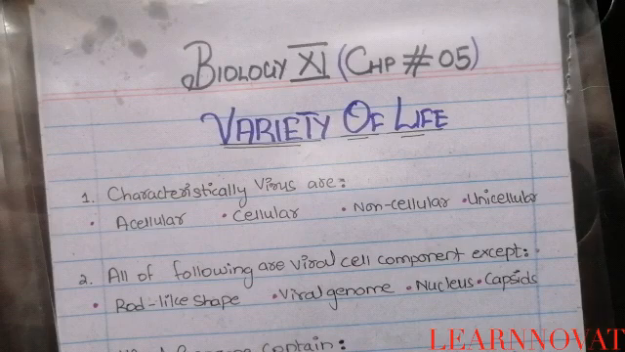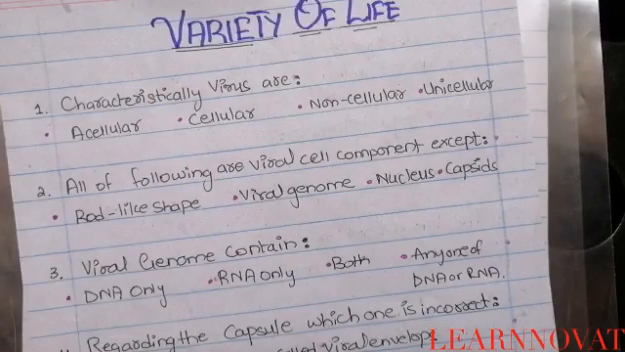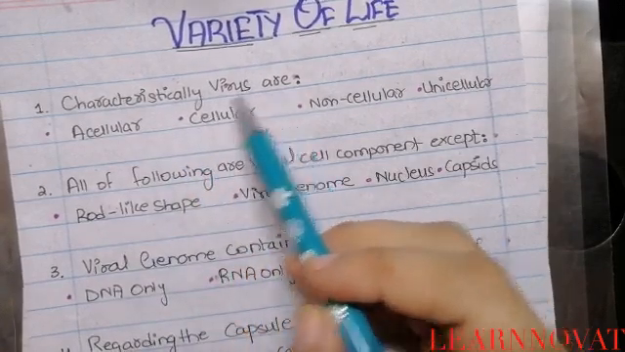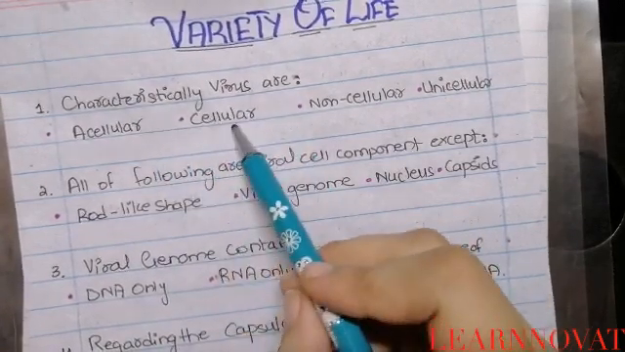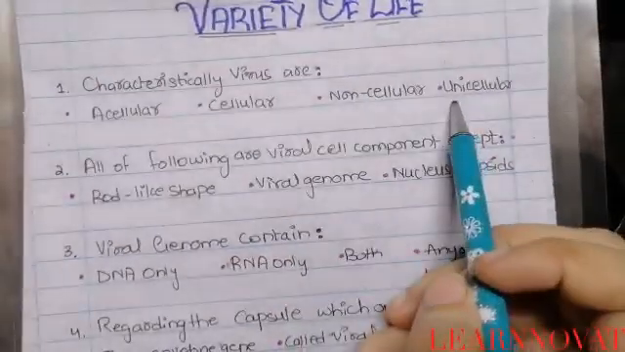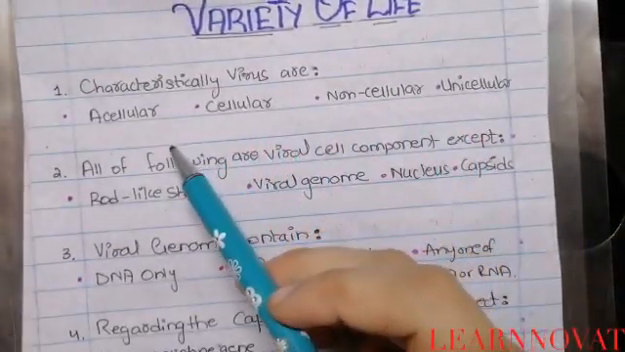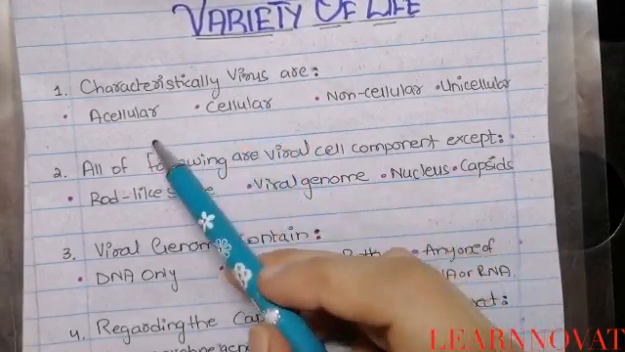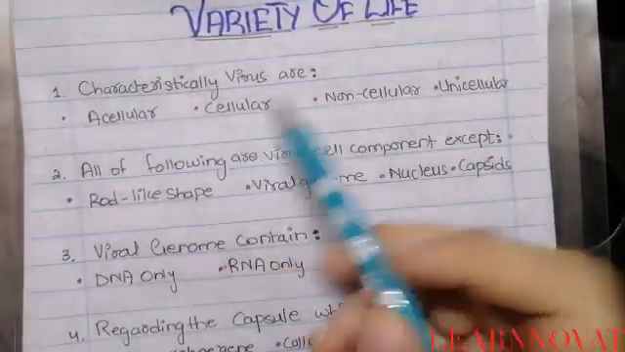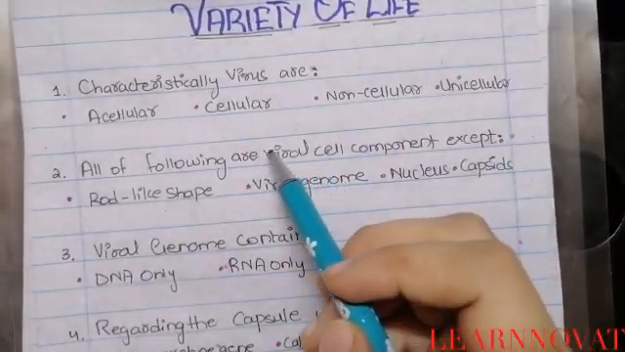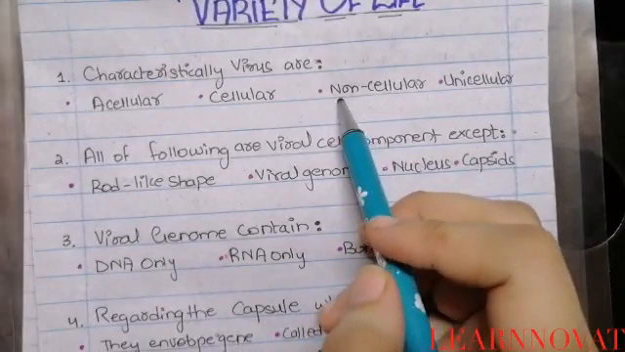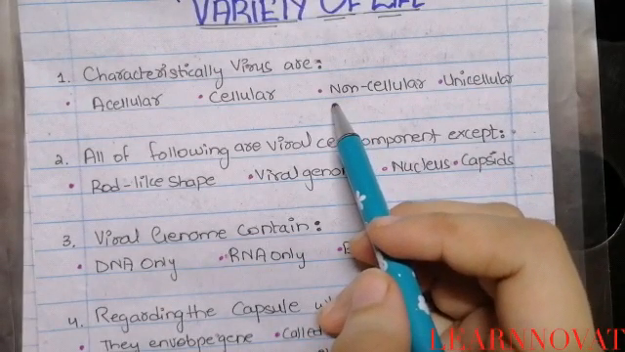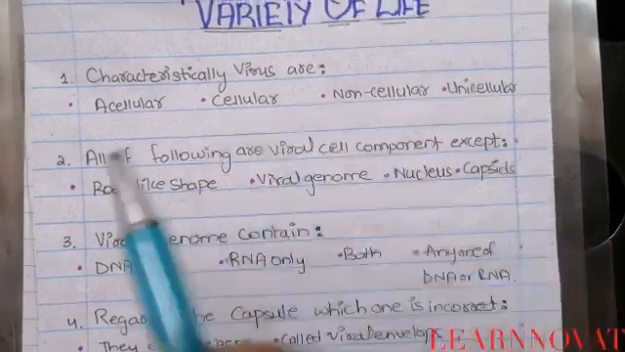Okay, so question number 1 says, characteristically the viruses are acellular, cellular, non-cellular or unicellular. They are giving the options and asking for the characteristic of viruses. The answer for this question is C, they are non-cellular. If you have read the chapter, you will know that viruses are non-cellular.